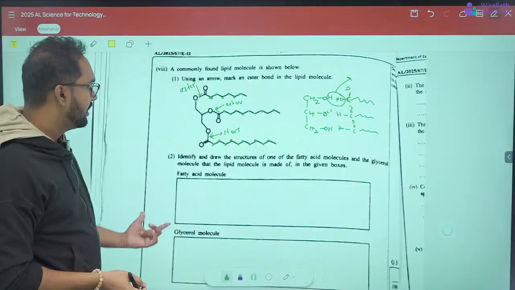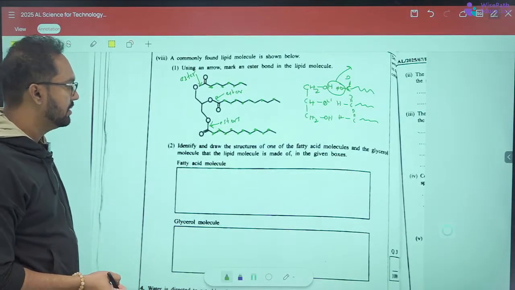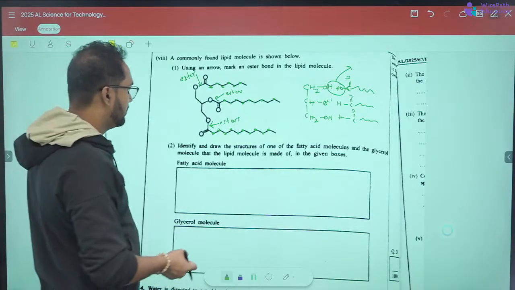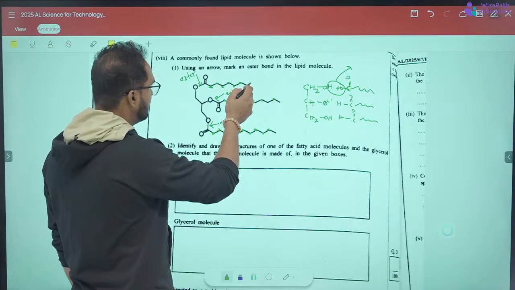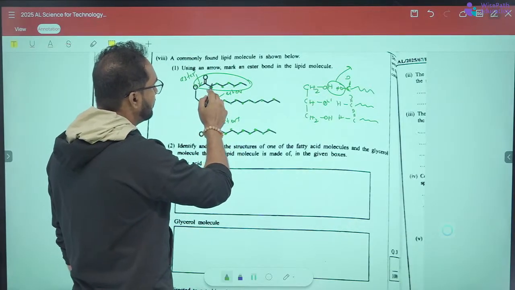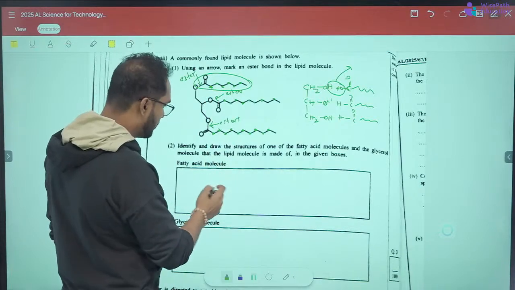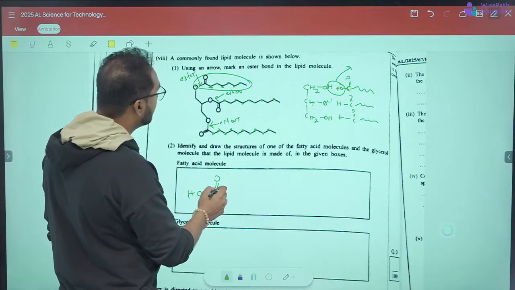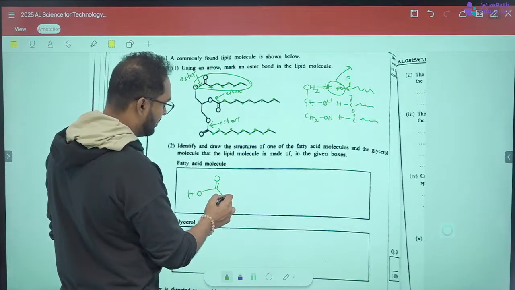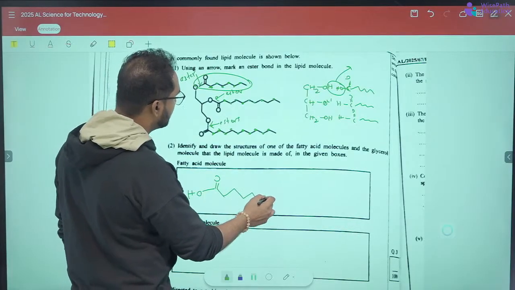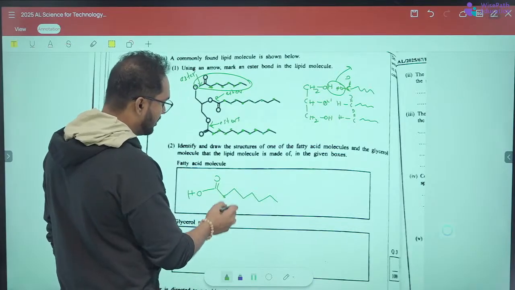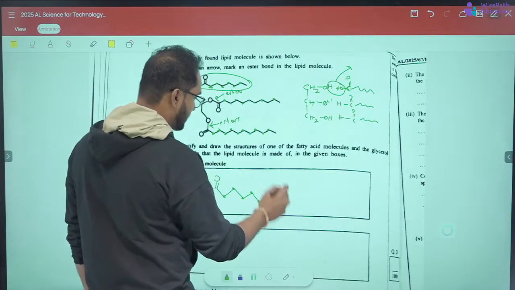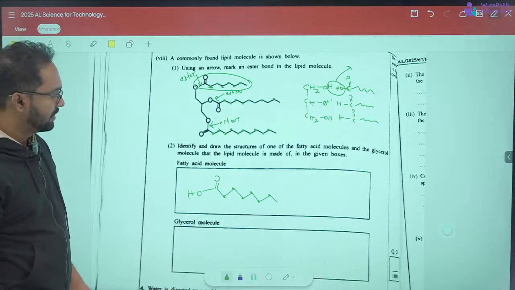So we'll identify one of the fatty acids, this one. It has 6 carbons, so we'll draw it the same way. C double bond O, and OH should be at the end. There's this bend, this bend, this bend, this bend, this bend, and this. All these are carbon atoms. So this is the first one.